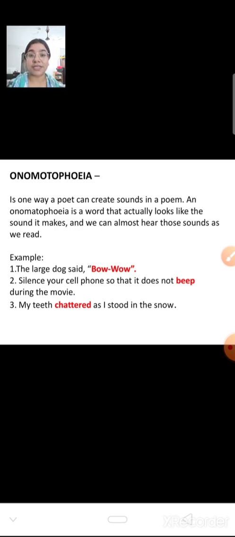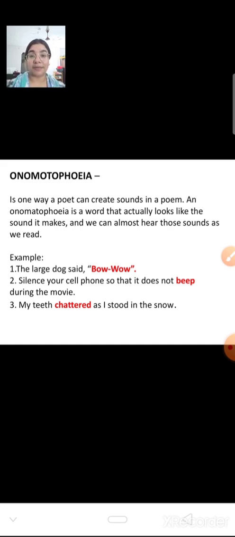The clock is making the sound of tick tick tick. This is a sound actually made by the clock, and these words are used in the poem. So whenever words showing a sound are used in a poem or in a work, that is known as onomatopoeia. That means a sound is used there, like tick tick tick, bow bow, beep beep. Such types of words.